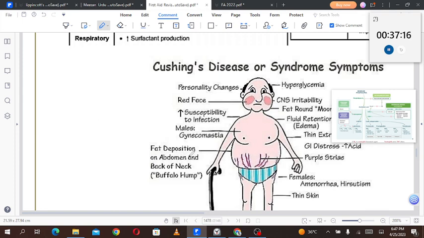Central obesity is fat deposition on the abdomen and back of the neck. Suppose this is a person standing, with nose, mouth, chin, and here's the head. If he is having a hump on the back which looks something like this, then that is a buffalo hump.